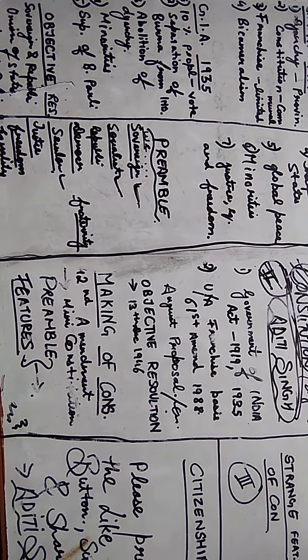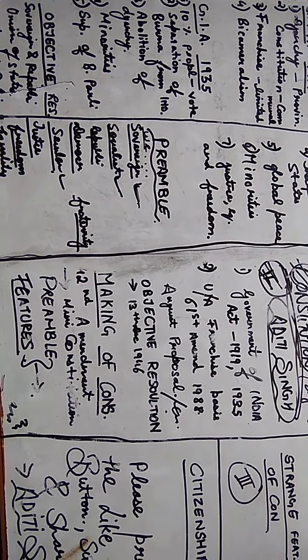Fourth feature is it should allow independent states to take their own actions. Like in each and every matter, the center does not interfere in the state list or in the matters of the state. So these provisions were given in the objective resolution, that states should have their freedom. Now, global peace means India should try to maintain global peace and a nice relationship with other countries, and to establish peace across the globe.